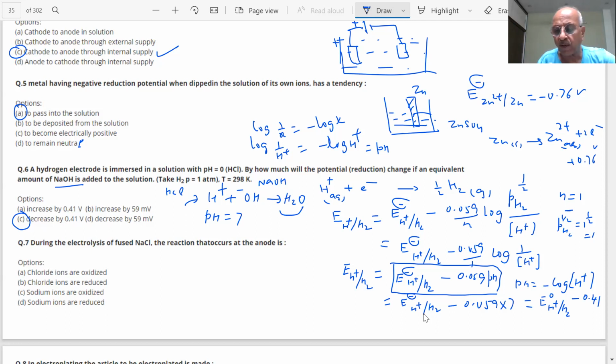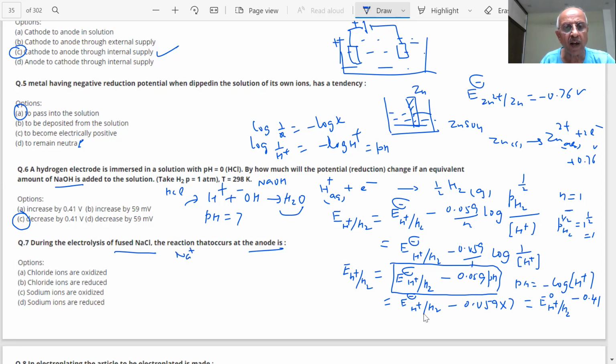Okay, next question, students. During the electrolysis of fused NaCl, I have to be sure what the word is. The reaction that occurs at the anode is, you have four choices: chloride ions are oxidized, chloride ions are reduced, sodium ions are oxidized, sodium ions are reduced. What answer are we giving, students? It will be chloride ions are oxidized.